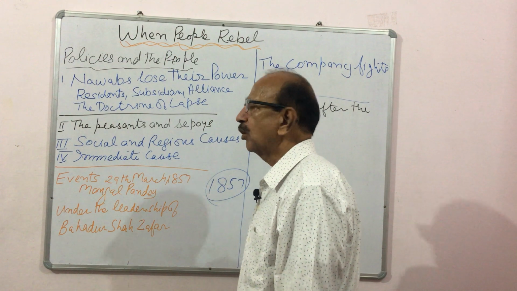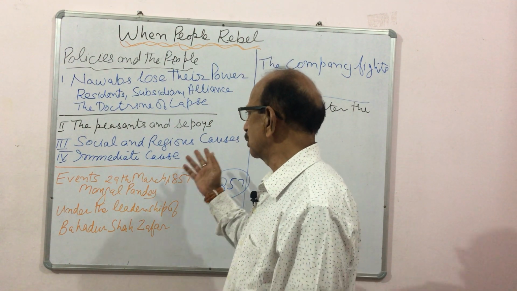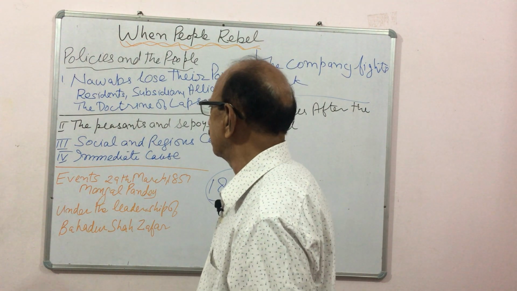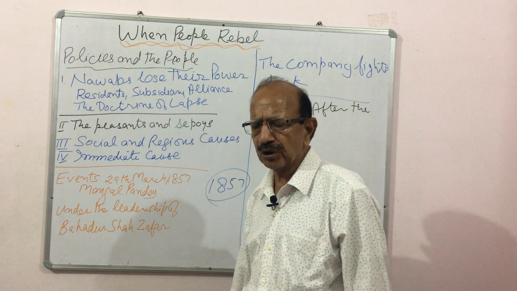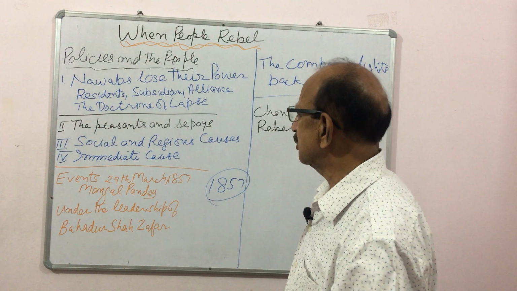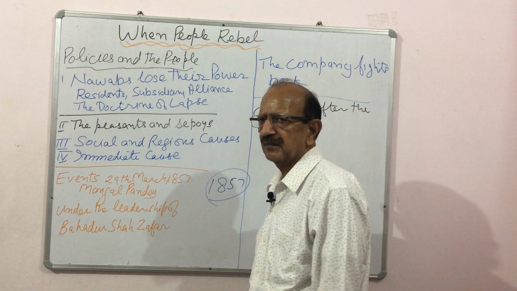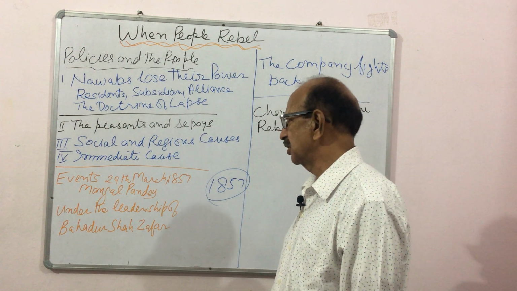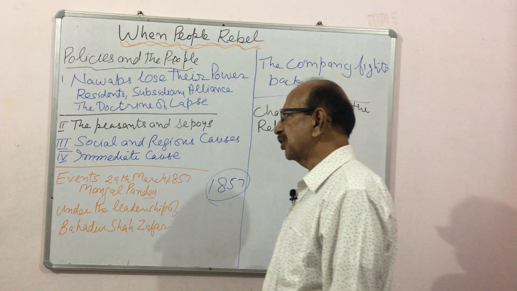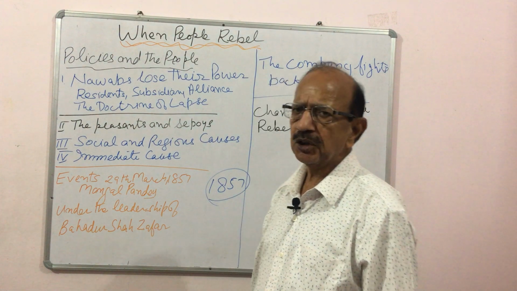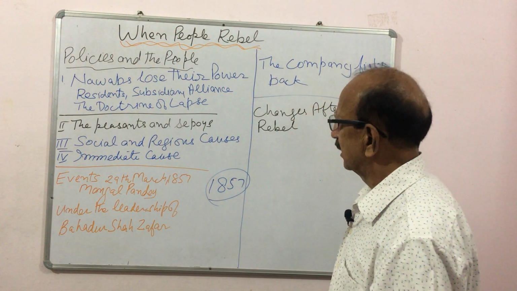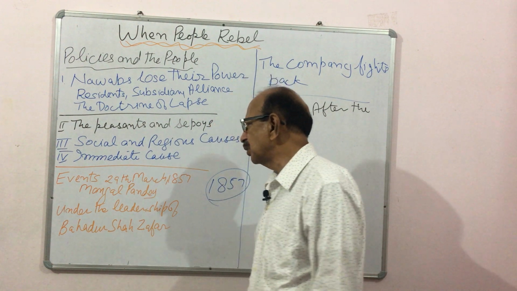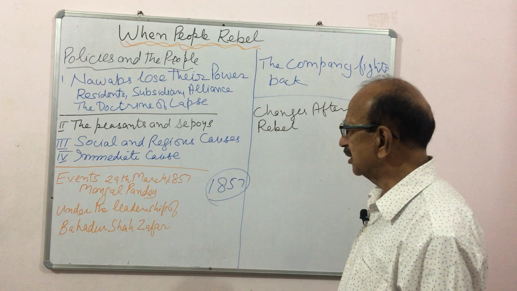Among the social causes, the banning of the sati system was not liked by the people because they thought it was interference of the British in their religious and social matters. That is why they started the revolt, and the British now realized that they were not to interfere in religious and social matters, and in this way they continued for 100 more years.